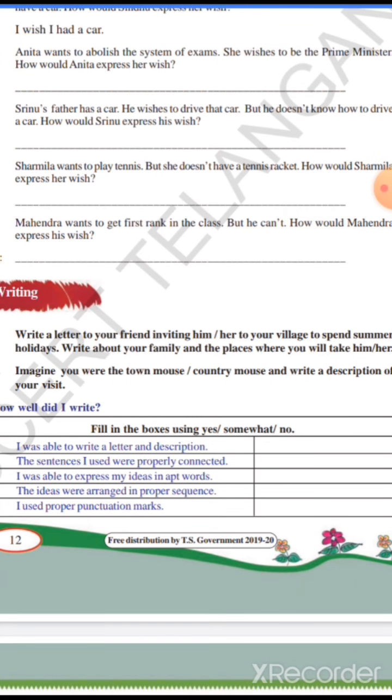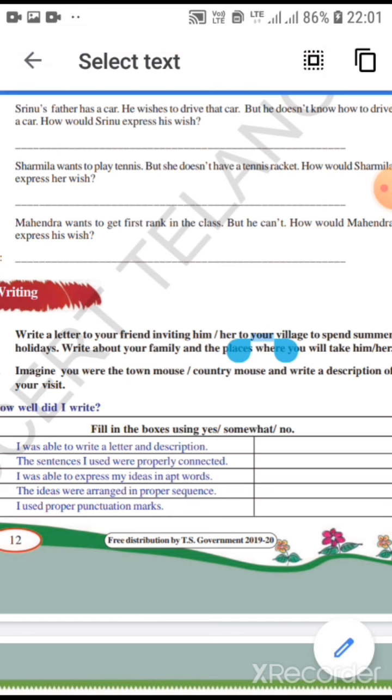And third one, Srinu's father has a car. He wishes to drive that car, but he doesn't know how to drive a car. How would Srinu express his wish? I wish my father knew how to drive a car. I wish my father, subject is my father, knew, it's past. So, knew how to drive a car.